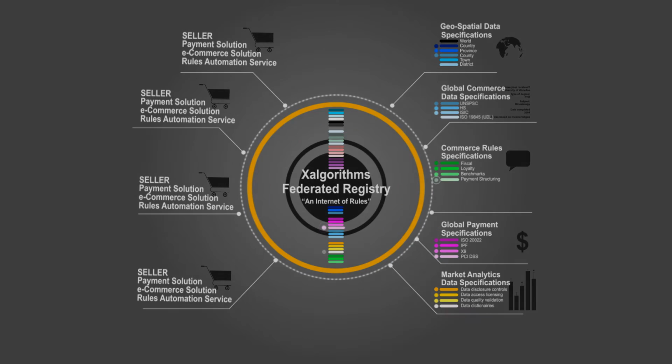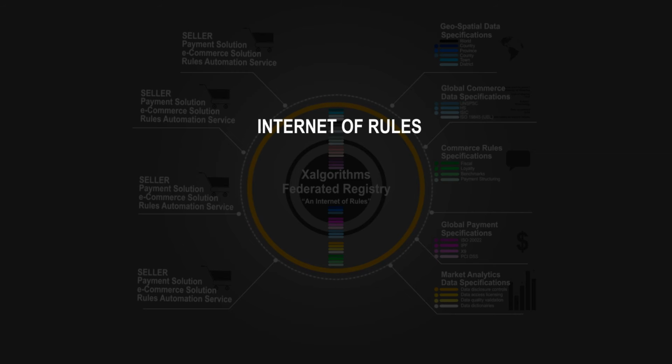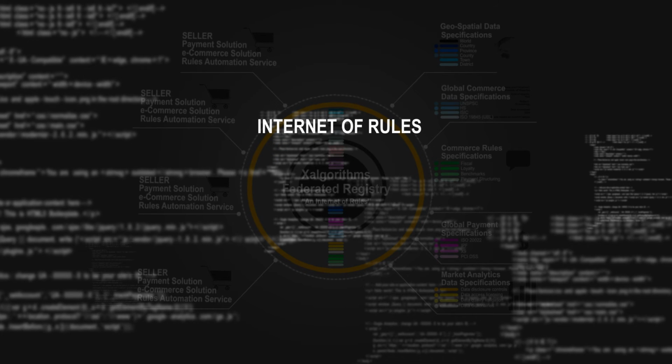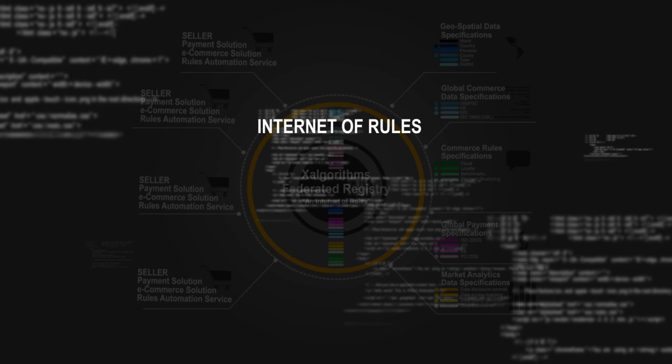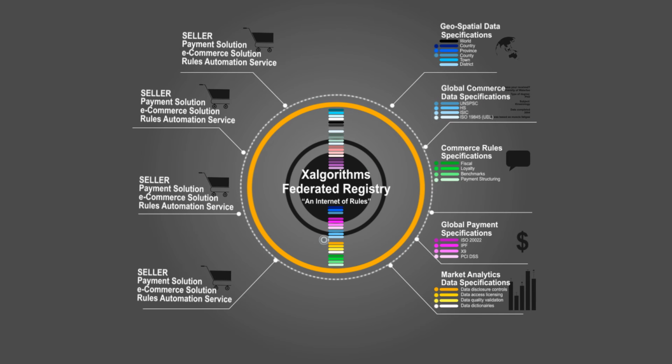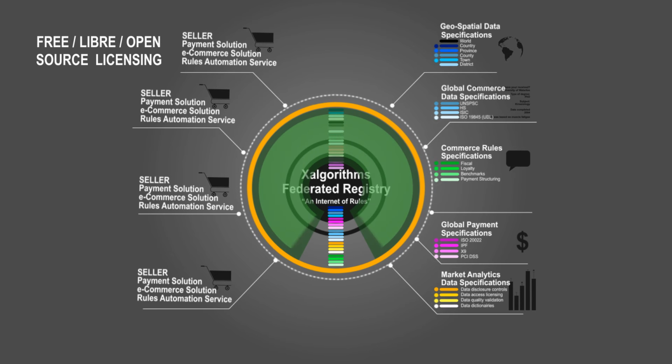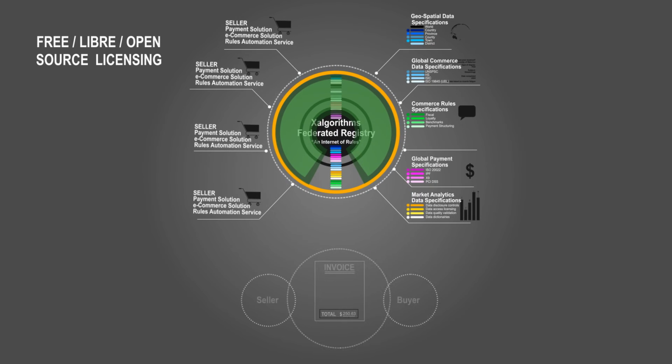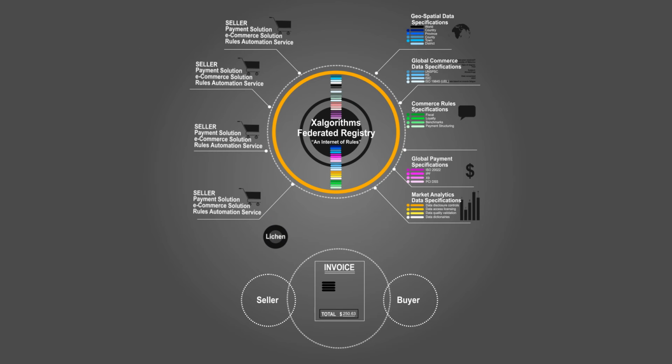That means the system is a true Internet of Rules, a paradigm where independent, self-contained rules are transmitted efficiently and flexibly from the source repositories within which they're maintained to the applications that use them. The registry will conform to global principles and standards, and its essential elements will operate entirely upon free, libre, open-source software. A separate component called Lichen will also be freely distributed to enable the widest diversity of stakeholders to benefit from this Internet of Rules.